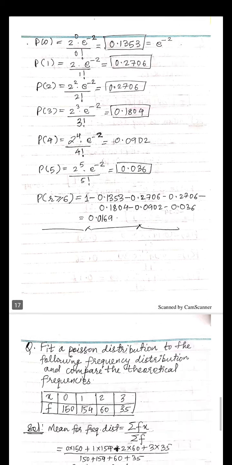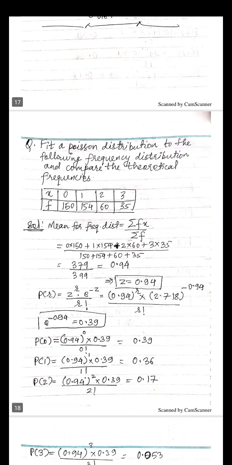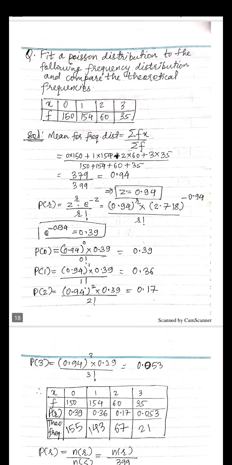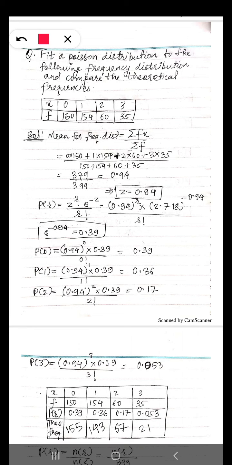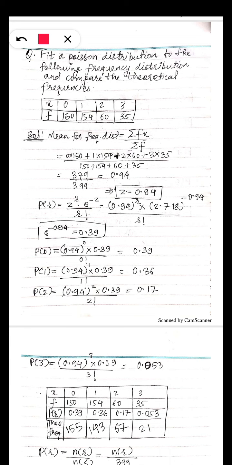Let's take the other important example. In this question, we have to fit a Poisson distribution. Fit a Poisson distribution to the following frequency data and compare the theoretical frequencies. So what is this? This is some observation. x is 0, 1, 2 and 3, and the practical observations are 150, 154, 60 and 35.